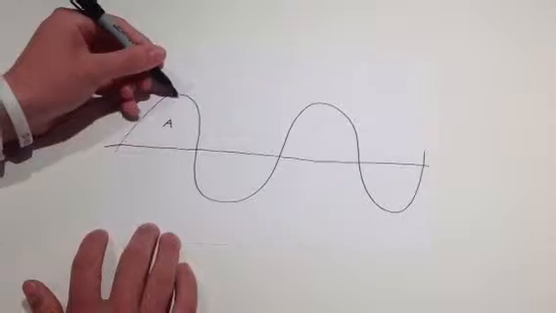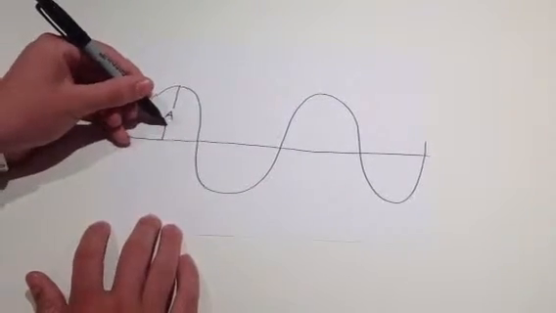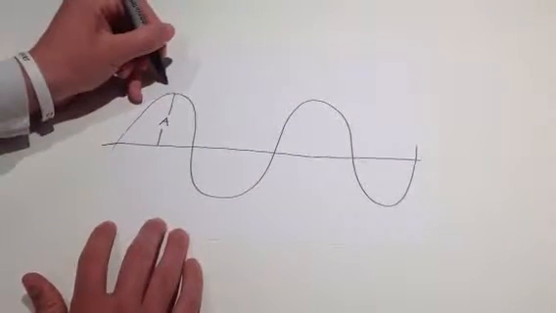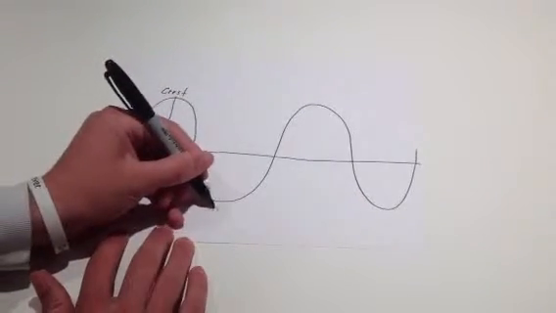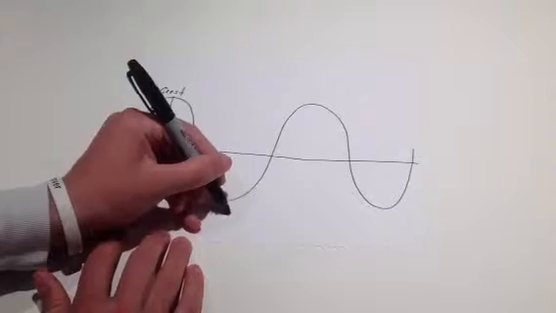Amplitude is the distance from a crest or trough to the resting position. The greater the amplitude, the greater the energy transferred by the wave. The crest is the top of the wave, while the trough is the bottom of the wave.